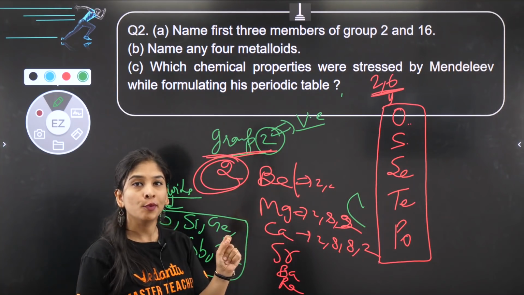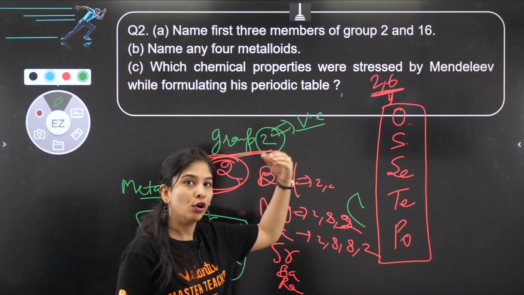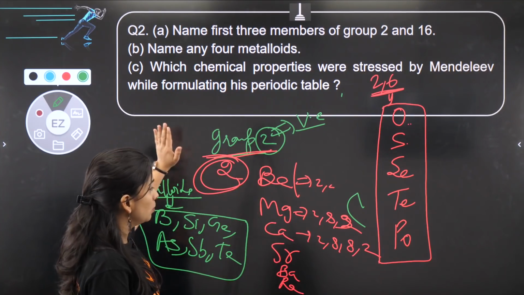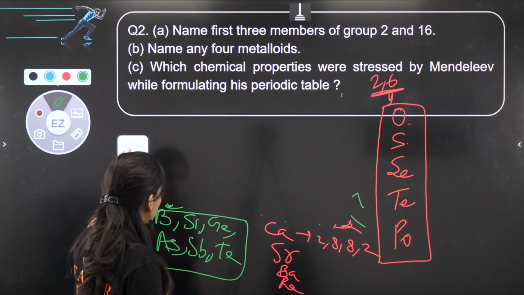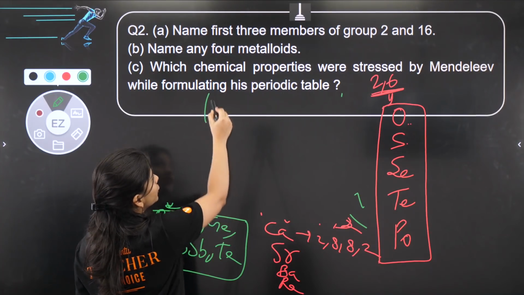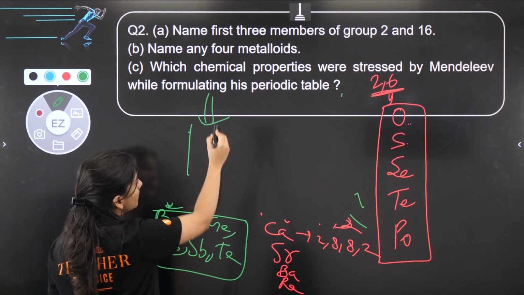And the main chemical property which he preferred, so that he could write all the elements in a group, is making their oxide and hydride. So what did he do? Let me tell you right now. Yeah, you can make short notes also because that is going to be helpful for you, क्योंकि बहुत important lecture है ये. So basically what he did, he took all the members.